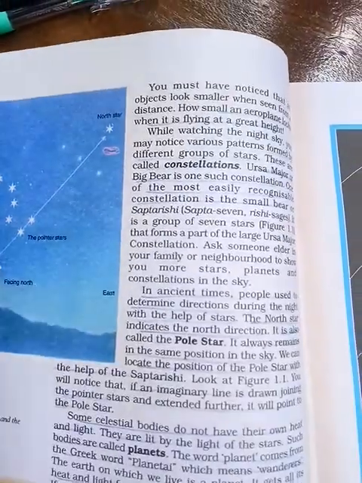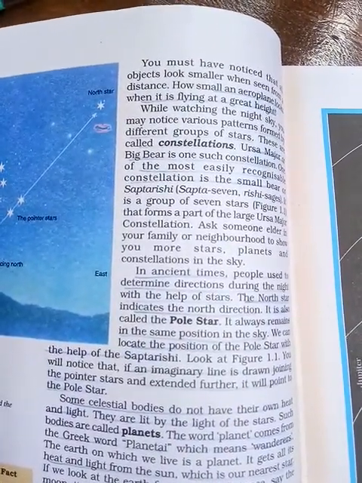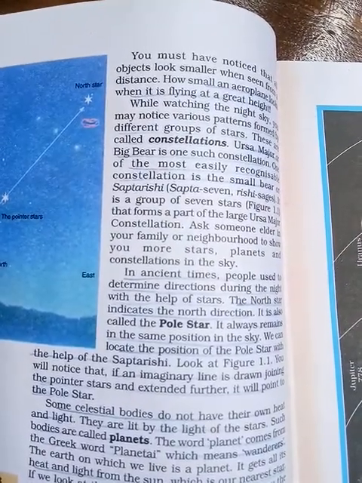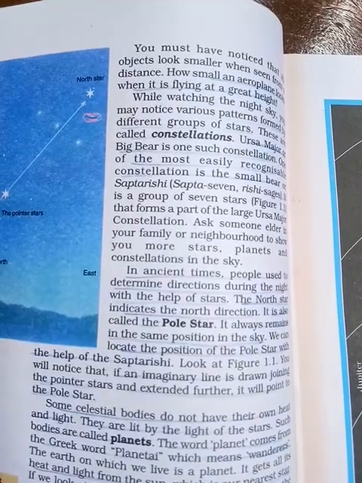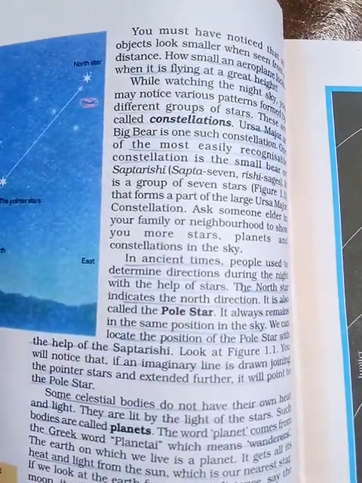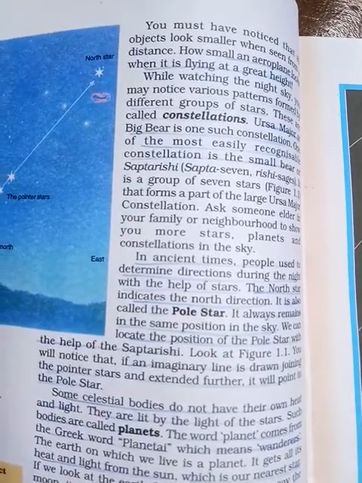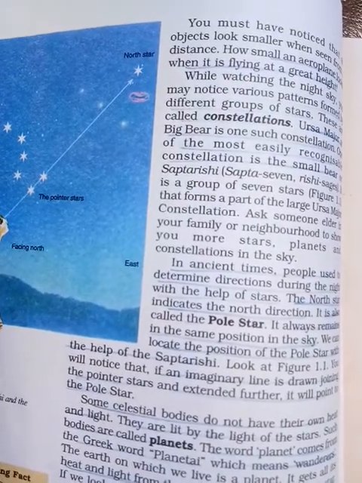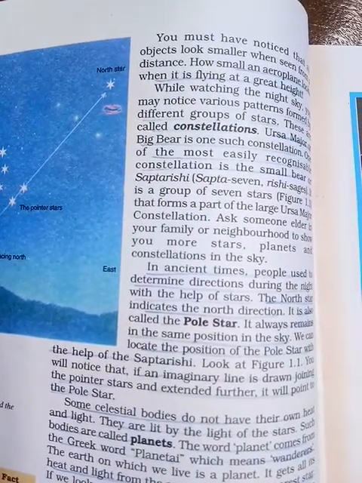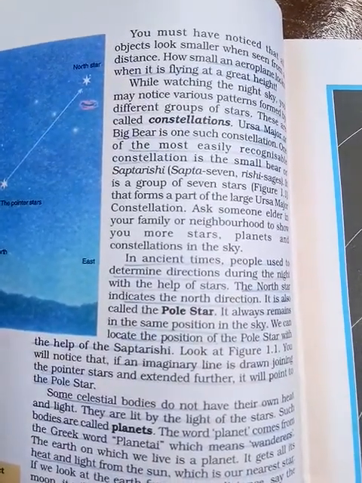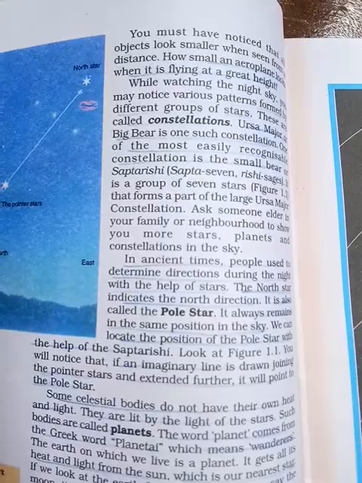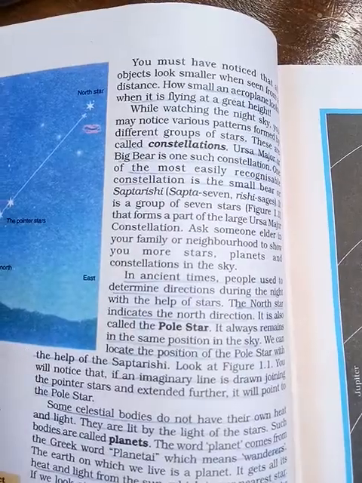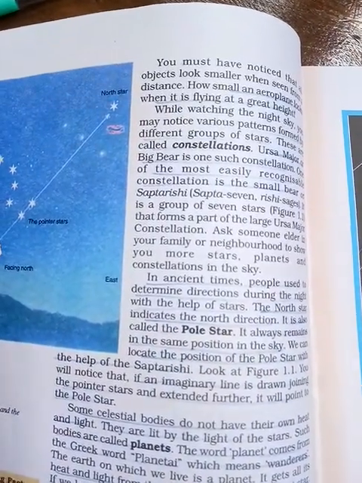And next, when we look at stars at night, we can see a number of stars. That means we cannot count the number of stars, but we can count some bright stars, that is, very distinct stars. We can see those distinct stars. So when we imagine joining that group of stars, when we join them, it forms some structures.